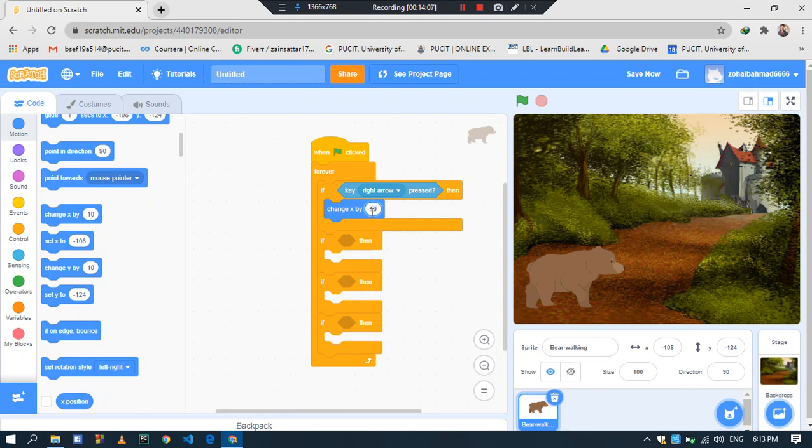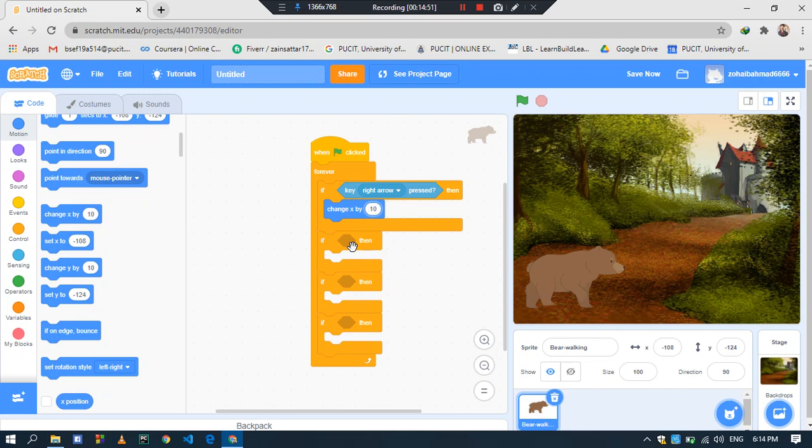Now what is meant by 10? We also use minus 10. Why do we use positive 10? Actually, x means the horizontal direction, and we have two horizontal directions: horizontal right and horizontal left. If x is positive 10, then the bear will move in the horizontal right direction, and if x is minus 10, then the bear will move in the horizontal left direction. So we use change x by 10. In short, now the bear will move in the right direction.